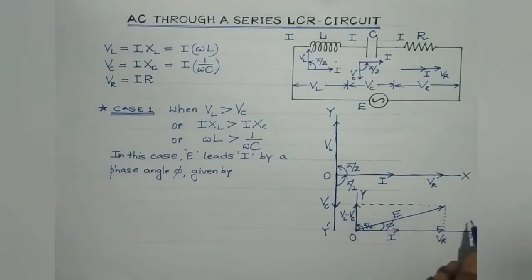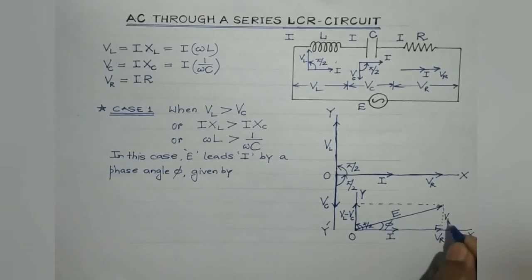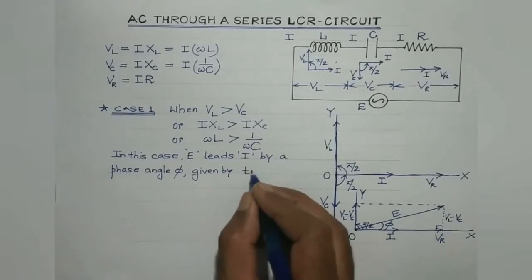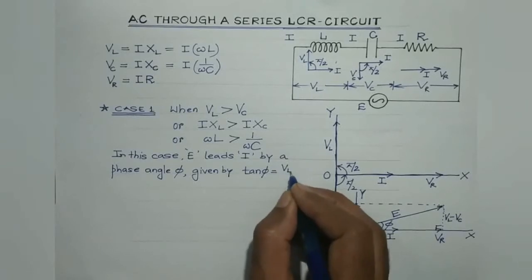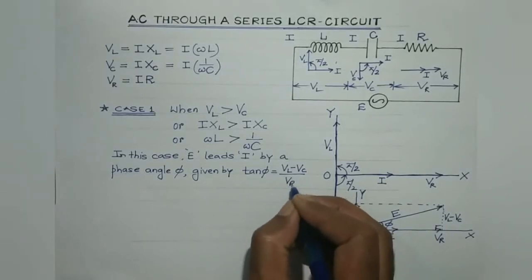And in a parallelogram, the opposite sides are equal. So if this is VL minus VC, its opposite side must also be VL minus VC. So it is perpendicular by base. So tan phi is given by VL minus VC divided by VR.